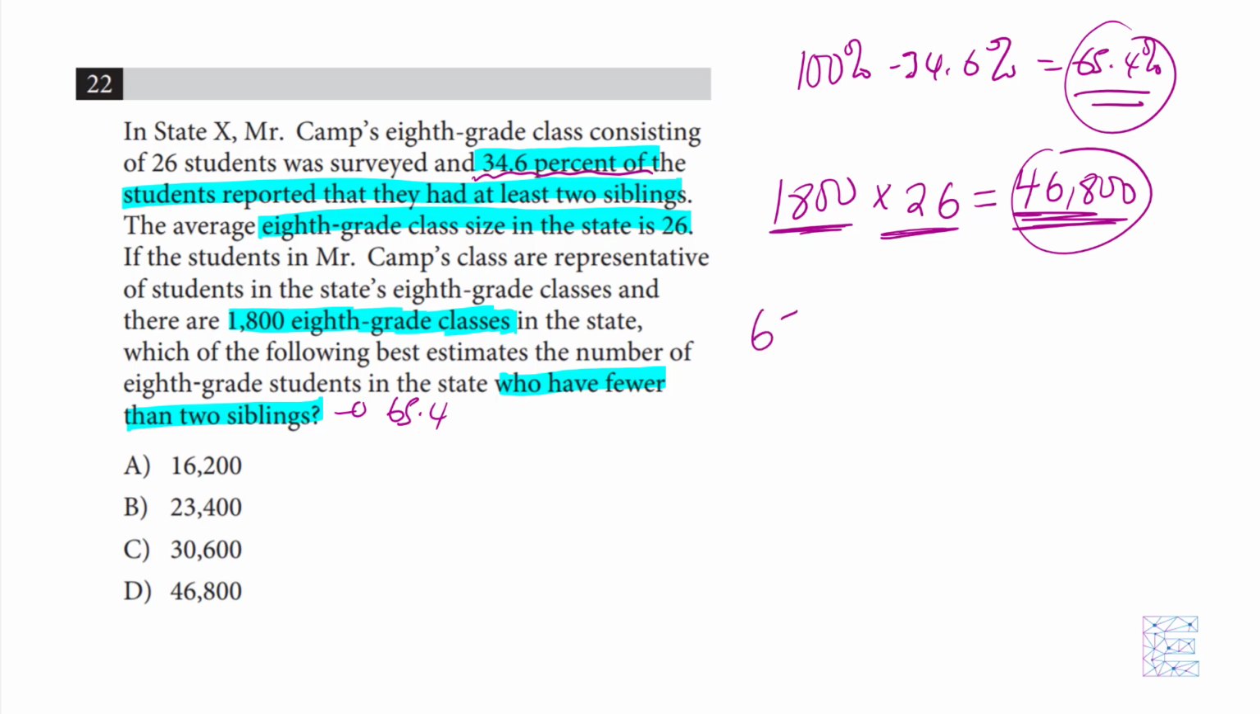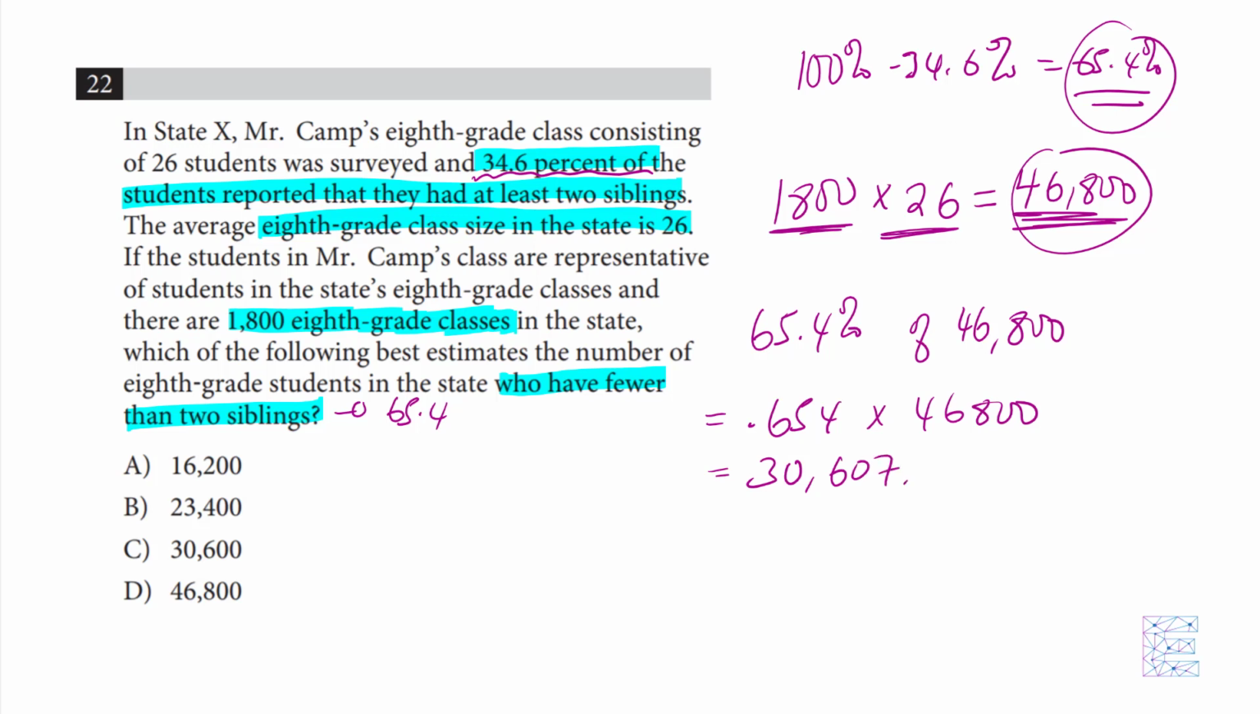So we know that 65.4% of all the 8th graders, which is 46,800, have fewer than 2 siblings. So this is 0.654 times 46,800. When you do the math for this on the calculator, you'll find that this is 30,607.2. The question was asking best estimates, so the closest we can find to that in the answer choices is C.